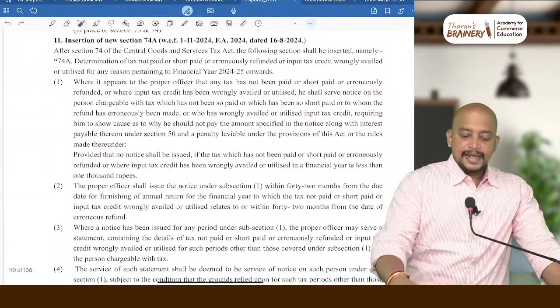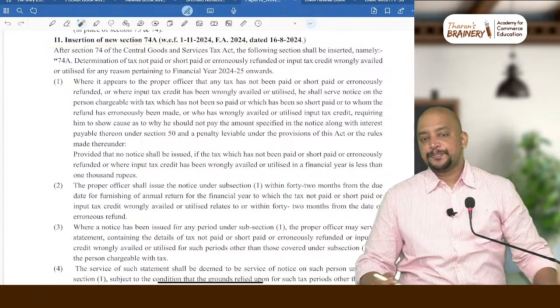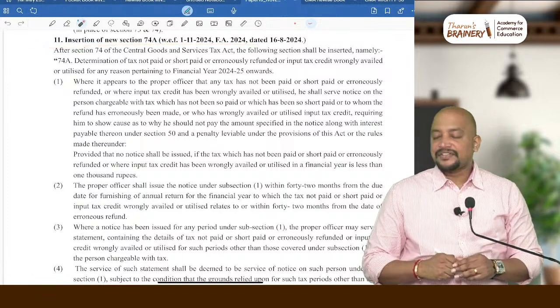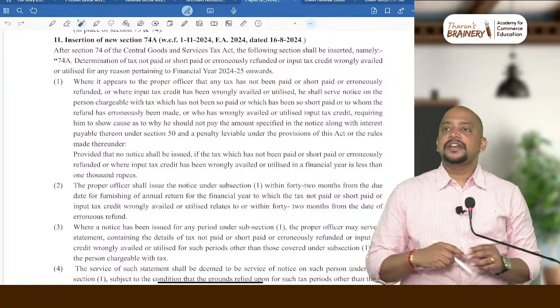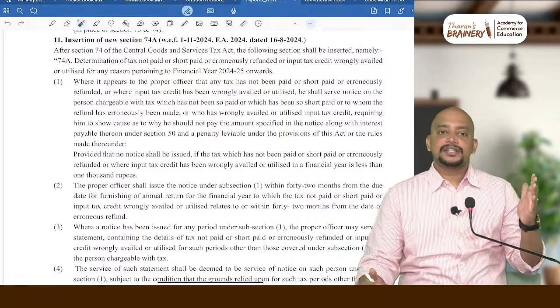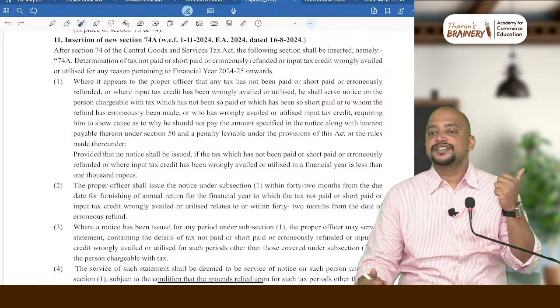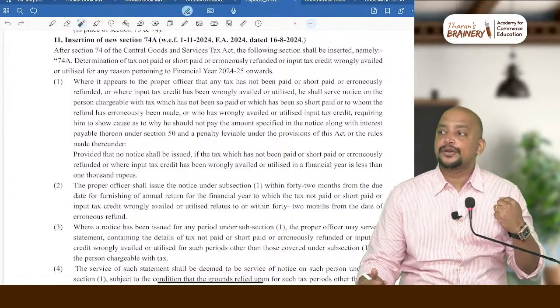Yes, insertion of new section 74A. Previously we had a total of 5 offences. I already told you that. What are those 5 offences? Non-payment of tax, short payment of tax, wrong availment of ITC, wrong utilization of ITC, and erroneous refund.